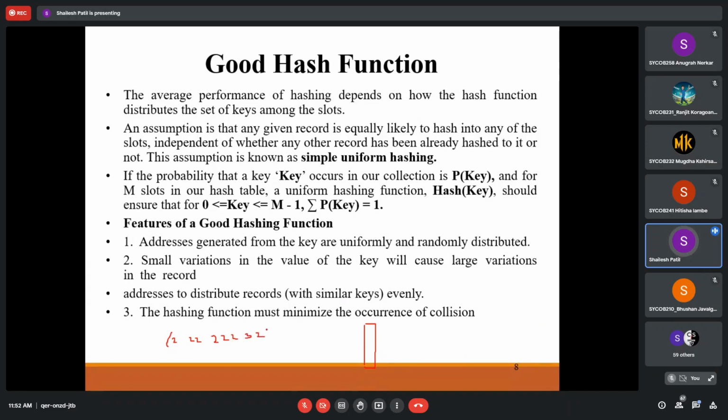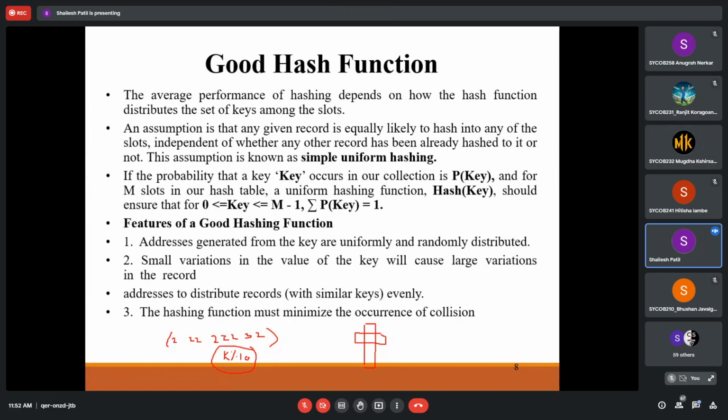This is my hash function, and these are my keys to be stored. Roughly, what I made is key mod 10, so that I have followed. So what will happen? All will collide at the same place. If it is my second location, all will collide at the same place. So this is a hash function, but it's not efficient. Yes or no?